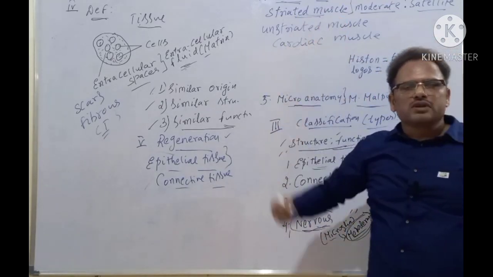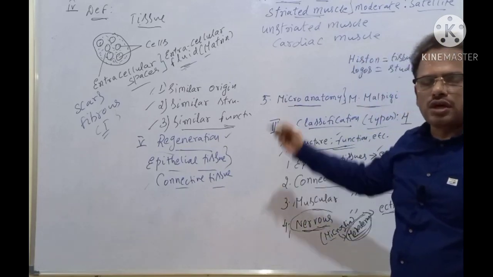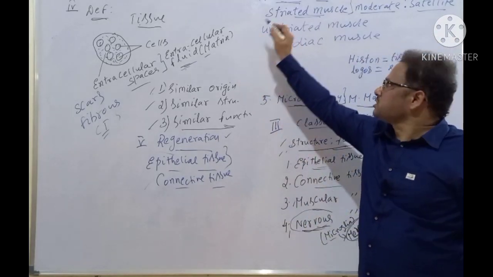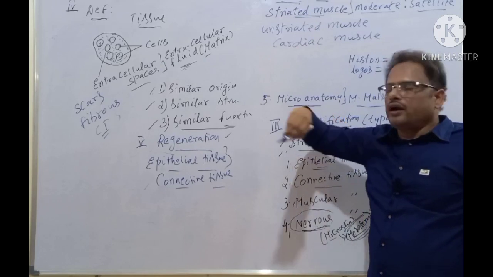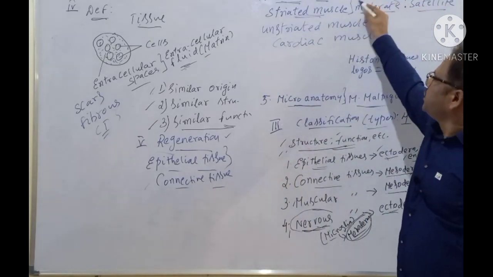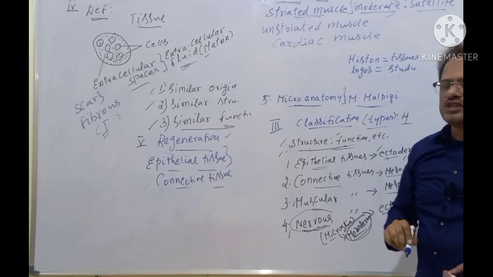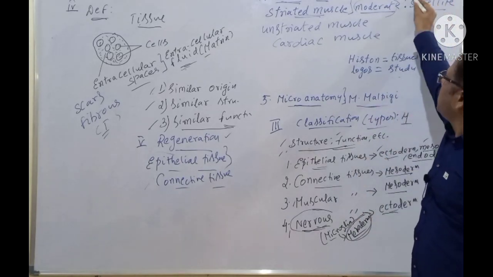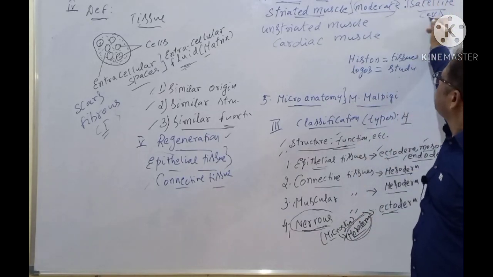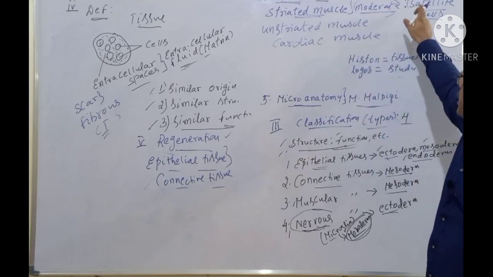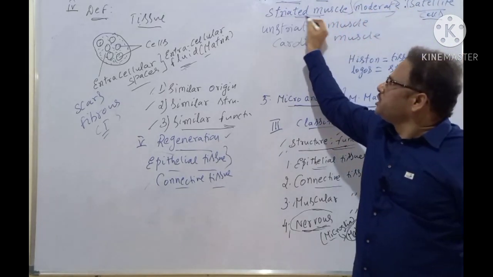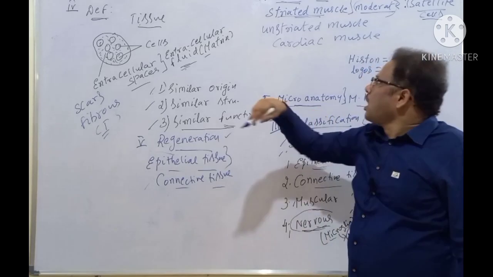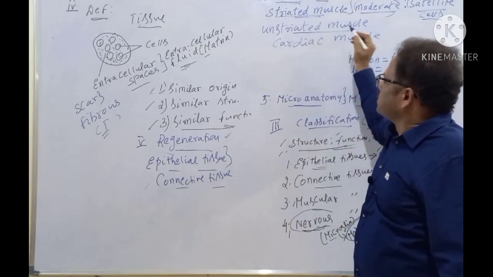Striated means voluntary muscle, under the conscious control of the human being or animal. The limited, moderate power of regeneration is because of the presence of these satellite cells, which are present only in the striated muscles. And next one is the unstriated muscles.